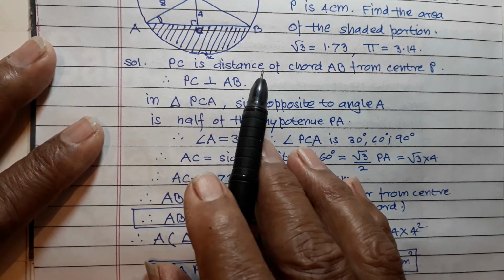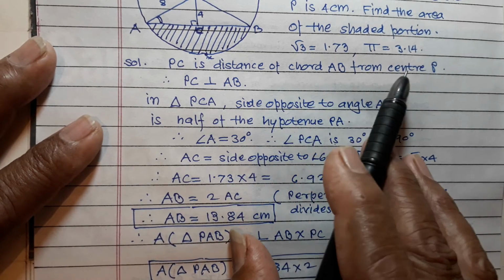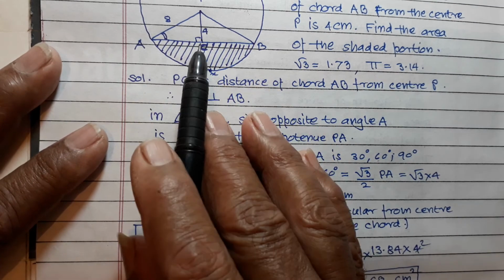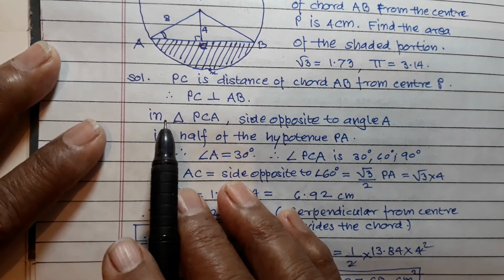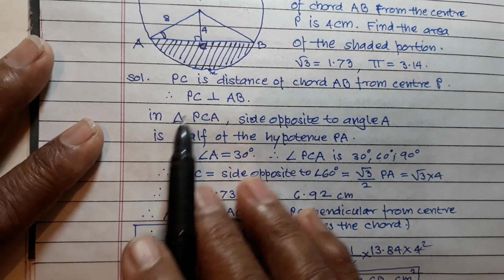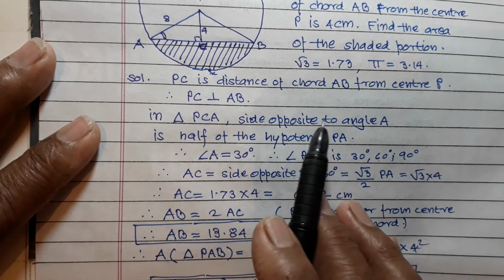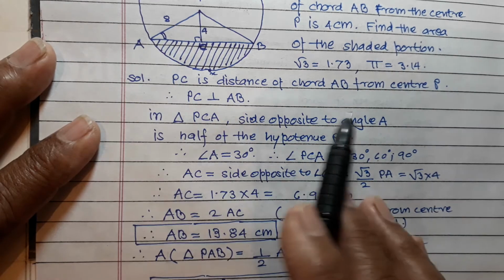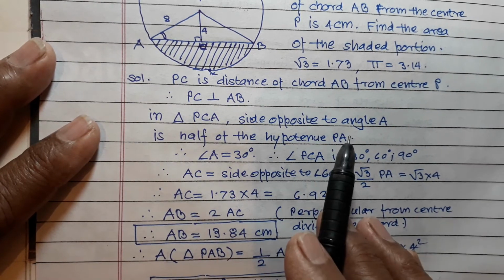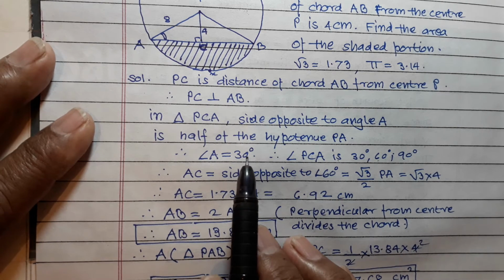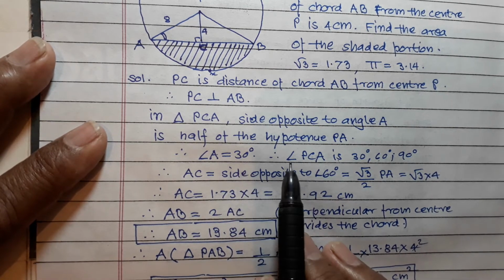PC is distance of chord AB from center P, and therefore PC is perpendicular to AB. And now in triangle PCA, side opposite to angle A is equal to half of the hypotenuse PA, and therefore angle A is equal to 30 degree.